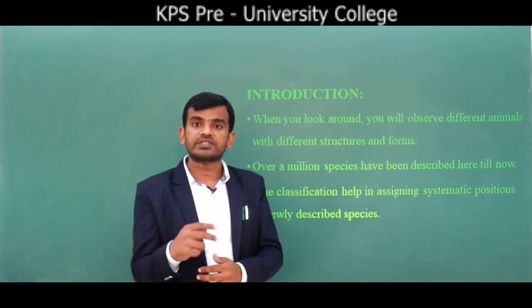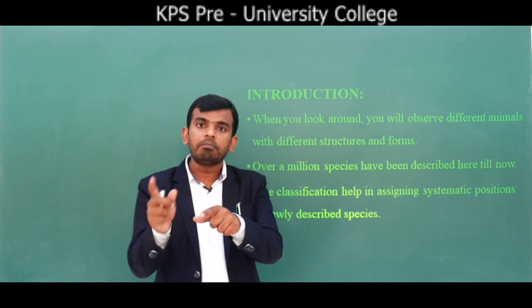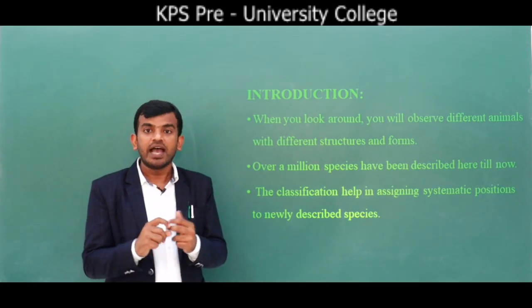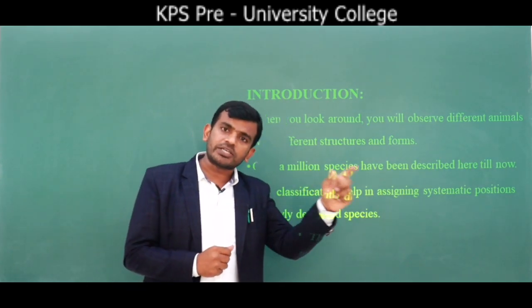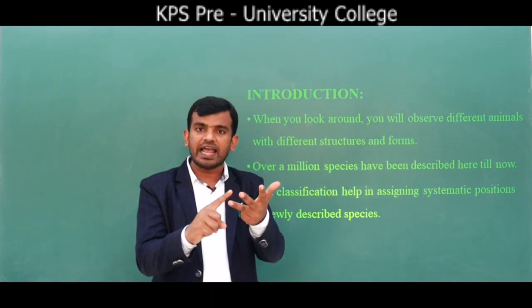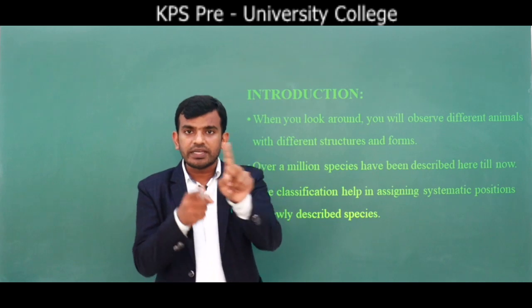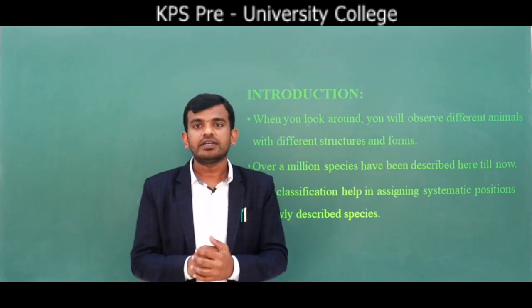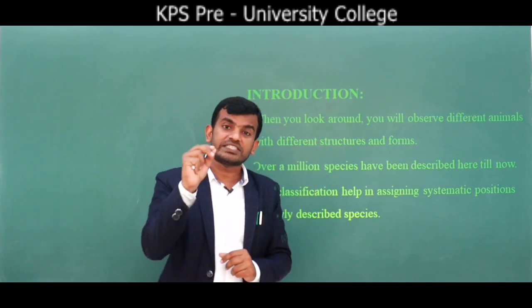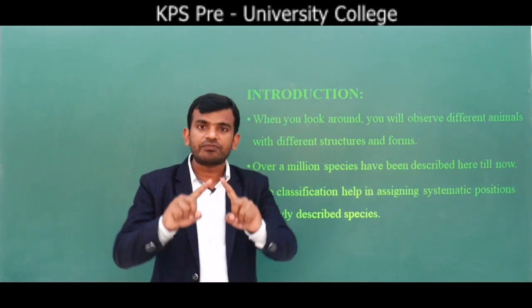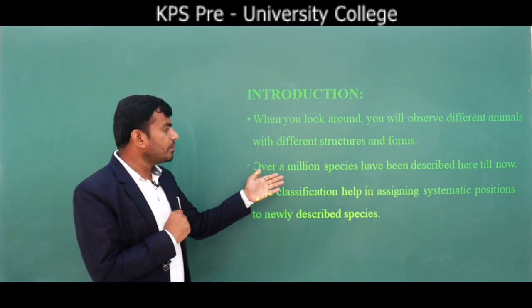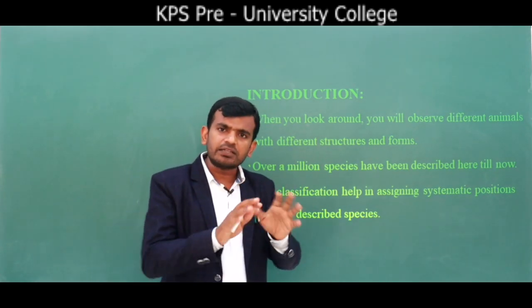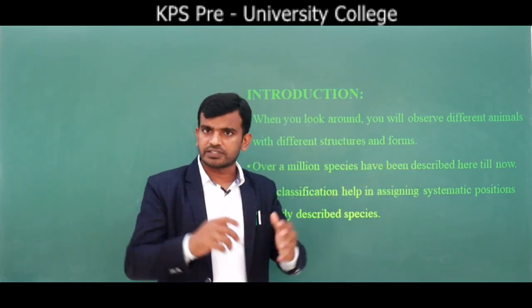Whereas in the marine ecosystem, you can see the same type of organisms, but you can also see some other organisms like octopus, whale, shark, and many more. Similarly, when you look at the forest ecosystem, you can see lion, tiger, deer, elephant, buffaloes, etc. When you look at the grassland ecosystem, you can see tiger, leopard, which are specialized to that region. That means millions of organisms can be seen in the ecosystems of this fascinating earth. Over a million species have been discovered till now.